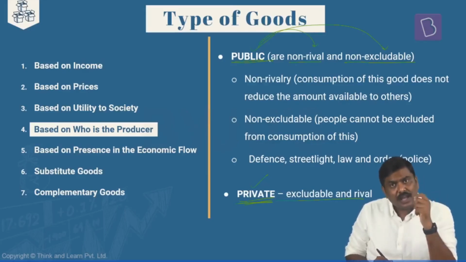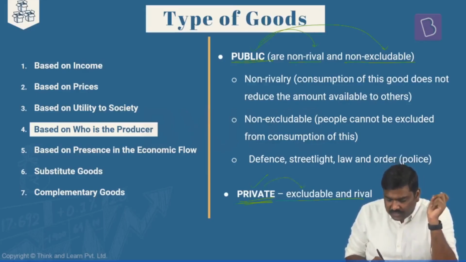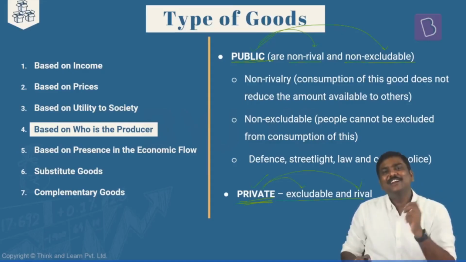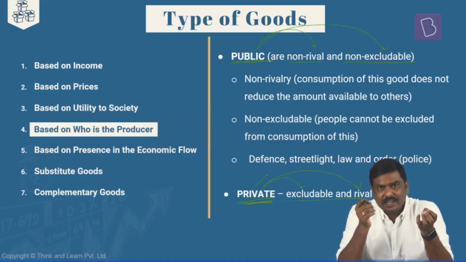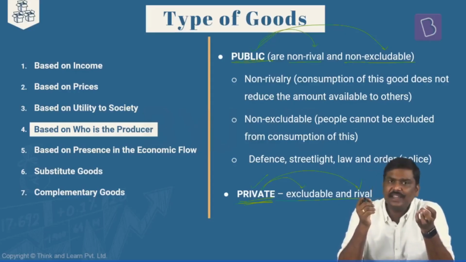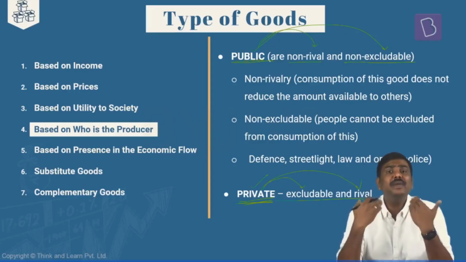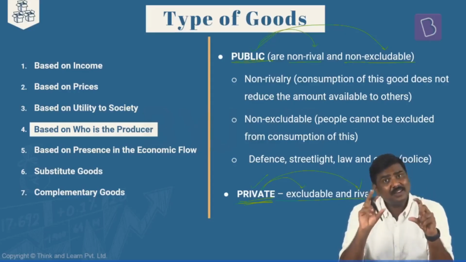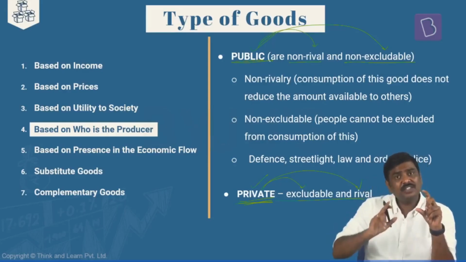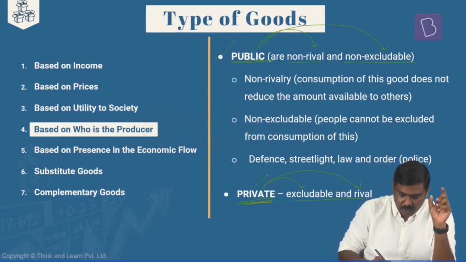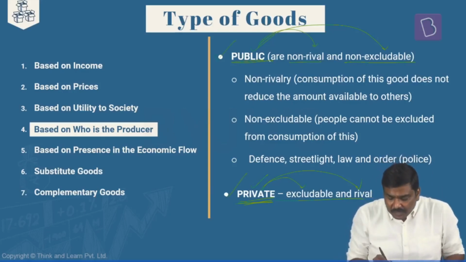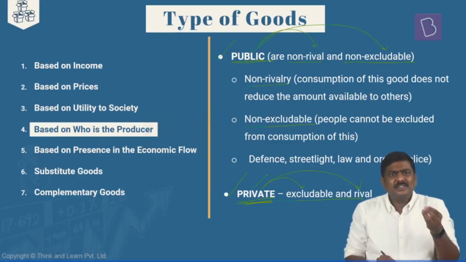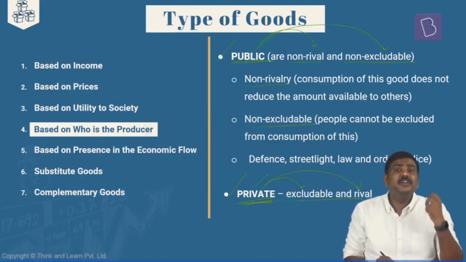Whereas private goods are those set of goods which are excludable as well as rival. Now some of you will basically say, sir, you are using technical terms such as excludable, rival, non-excludable, non-rival. What do you mean by this? Let's understand these terminologies, using which we'll go back to the definition of both public as well as private goods.